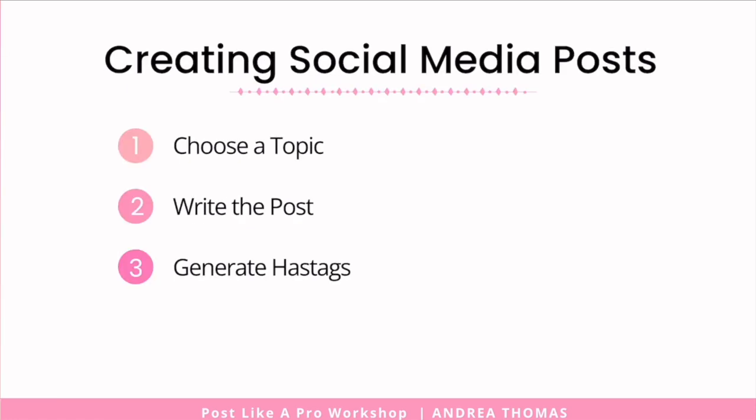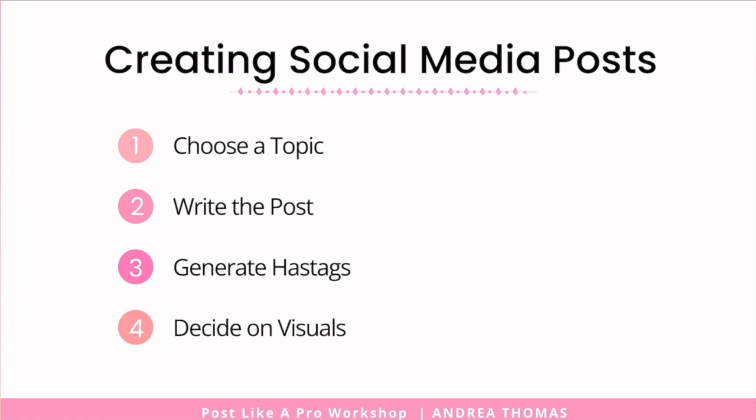And so after you write your post, you can ask the AI to generate a list of hashtags for you. You can also do this when you're asking the AI to create content. It's really up to you. But I found it's much easier if I do it second so that I have all my posts ready and then I generate hashtags based on the post.